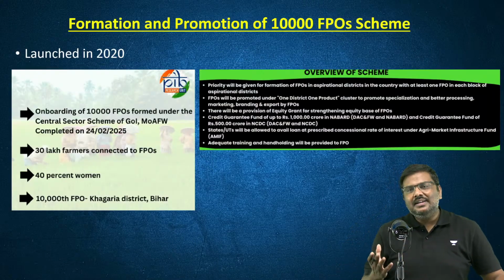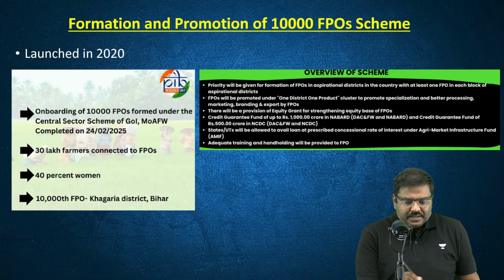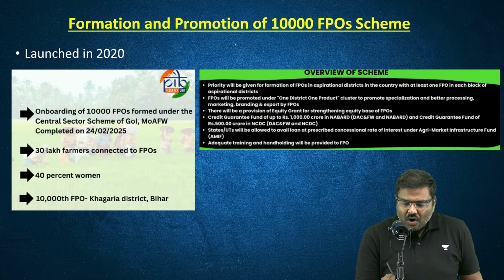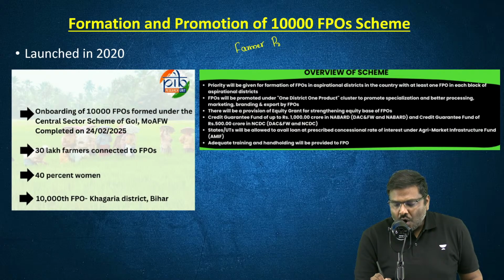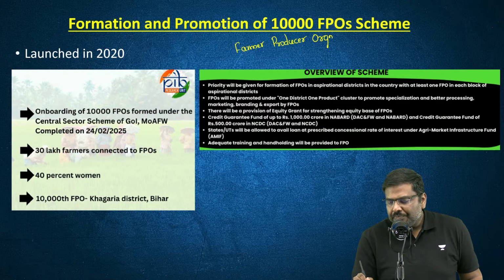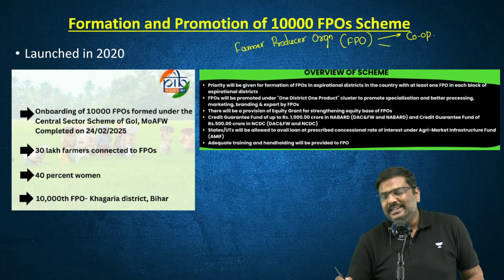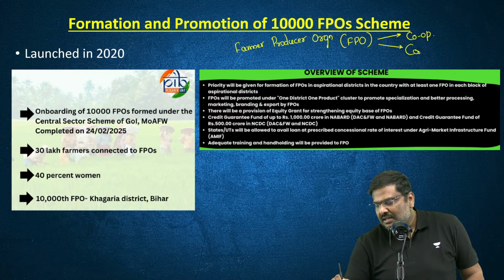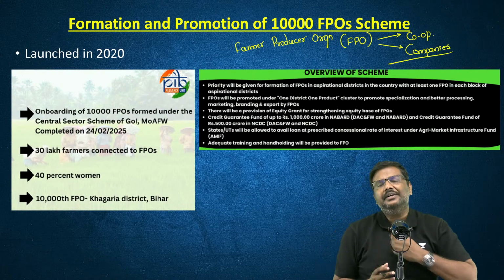Now before I start the discussion, here are the important points. There is a term called farmer producer organization. What is this concept of an FPO? Point number one, FPOs are either set up as cooperatives or set up as companies under the Companies Act.